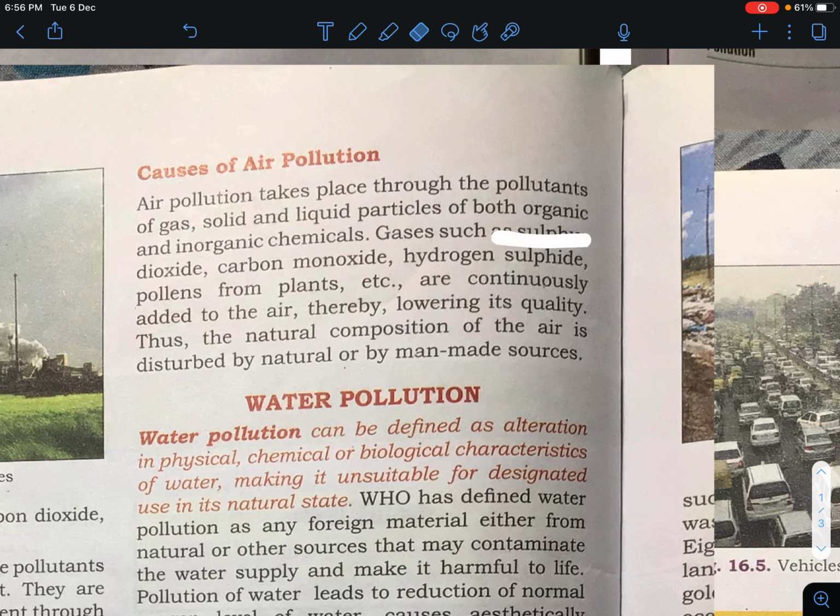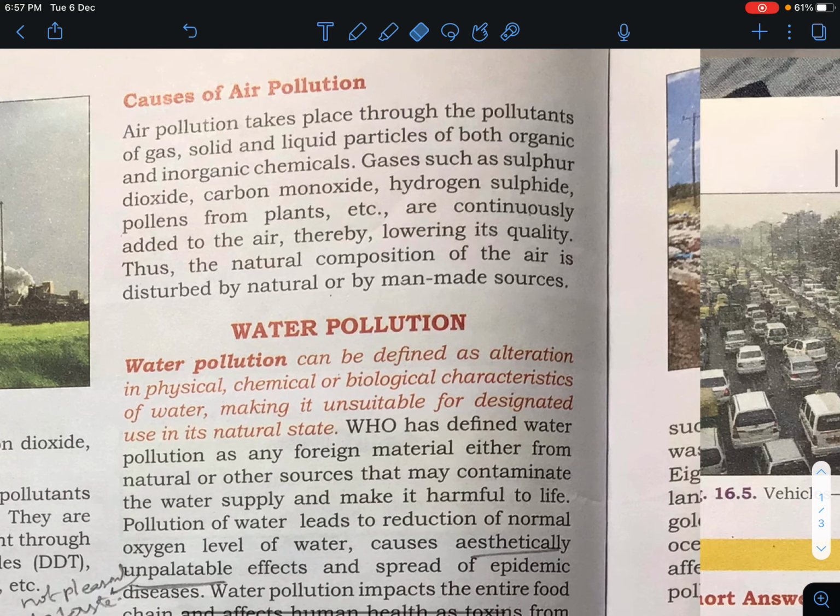Gases such as sulfur dioxide, carbon monoxide, hydrogen sulfide, and pollens from the plants are continuously added into the air, thereby lowering its quality, and thus the natural composition of the air is disturbed by natural and man-made sources. So, in this paragraph, this extra addition of substance that is added into the air can be organic as well as inorganic chemical.